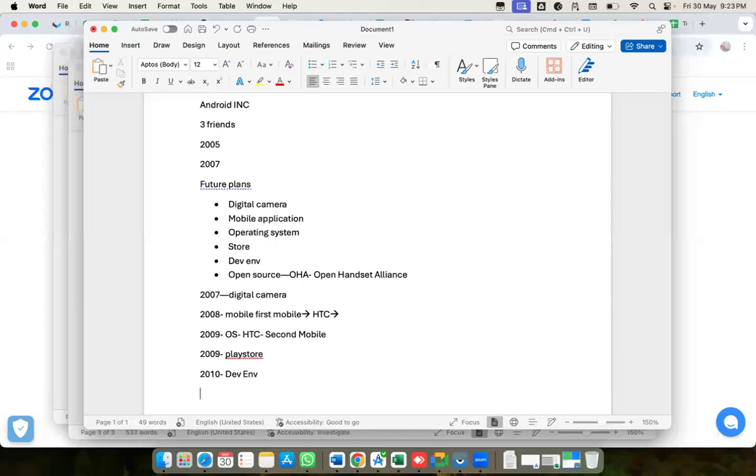The dev environment means Android Studio, is it? Initially it was not Android Studio; at that time we used Eclipse. Using Java we could develop applications and install them on this operating system.